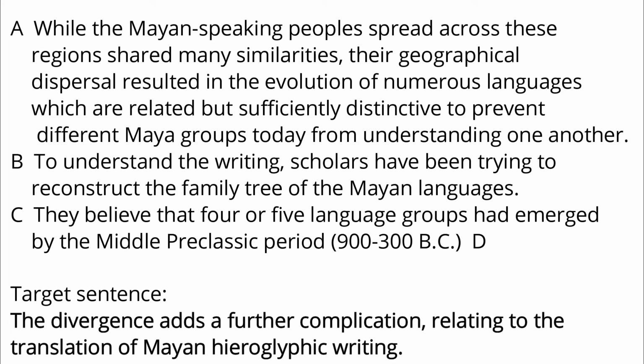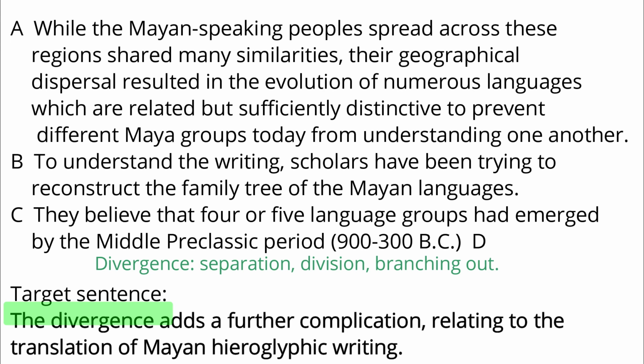The target sentence contains old and new information. The old information is the divergence. Divergence means separation, division, or branching out. So the target sentence should come after something of division. The new information is Mayan hieroglyphic writing. So the target sentence must come before writing.